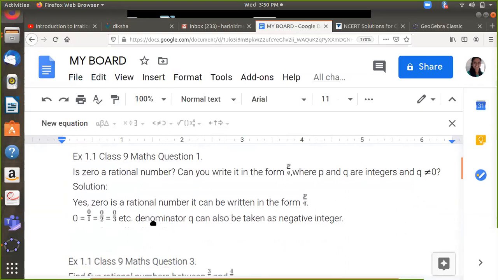This is the first question. The argument goes like this. Yes, 0 is a rational number. It can be written in the form p by q. 0 can be written as 0 by 1, or 0 by 2, or 0 by 3, etc. So the denominator can be any value, but you have to maintain the numerator as 0 because finally what I want is 0. So 0 can be expressed in the form p by q, and hence it is a rational number.